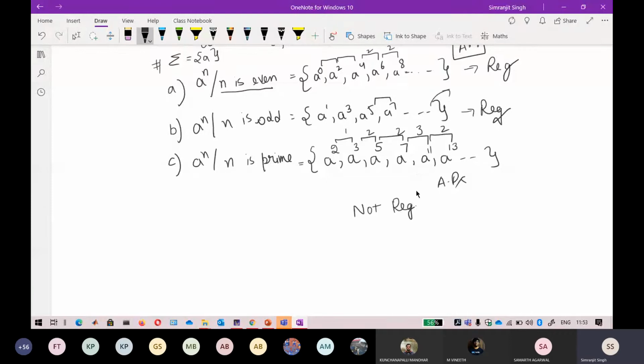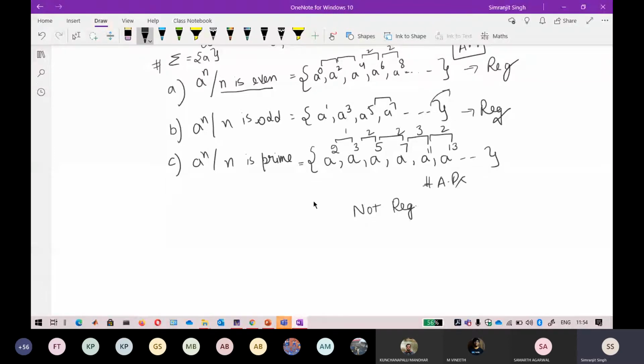Keep that in mind, because if you clearly see, a raised to power n where n is prime, n is based on prime. So we are just raising it to the power of prime. We are not able to find any kind of pattern. The first pattern you should look for is arithmetic progression. There is no common difference between them, so I cannot do it.